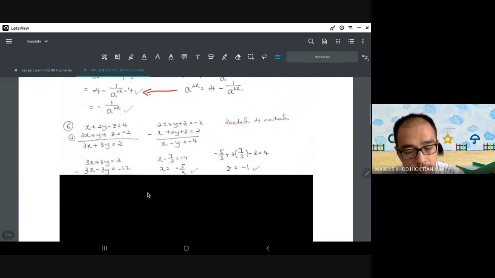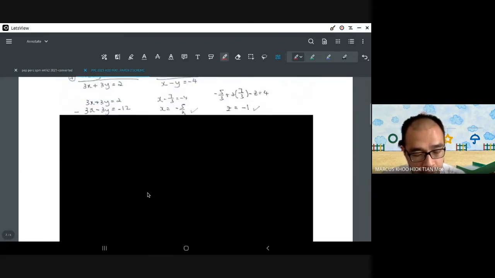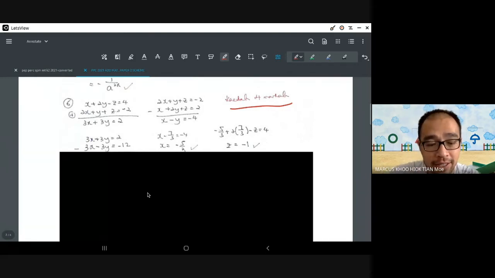You see, even the marking scheme says the method for 4 marks is however you use, you get the 4 marks. The important thing is the answer. Okay, x equals -5/3, z equals -1, and y equals -5/3 plus 4.